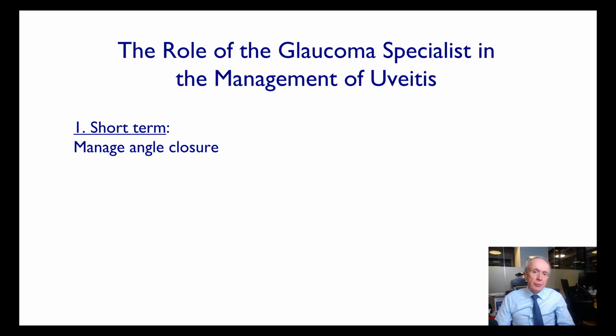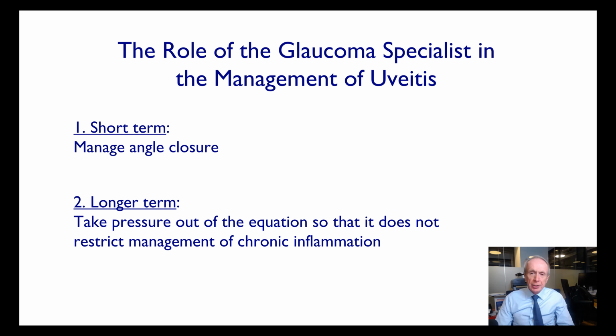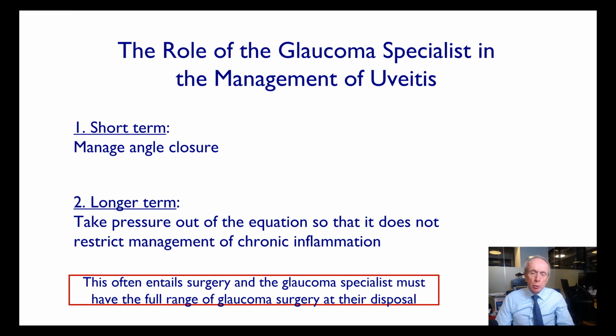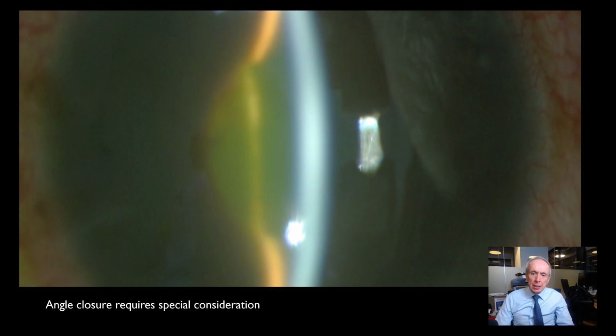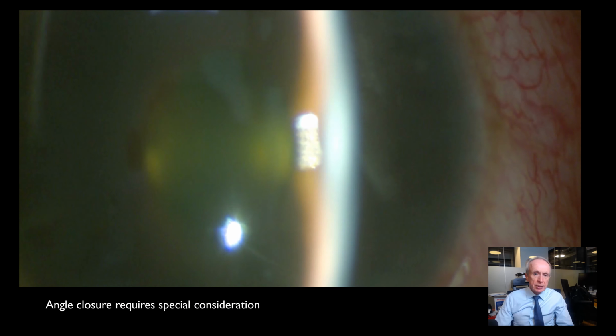The role of the glaucoma specialist in managing uveitis is to manage angle closure and to take pressure out of the equation so that the uveitis specialist can manage the inflammation properly. Surgery is often required and the glaucoma surgeon must be familiar with the full portfolio of glaucoma surgery. Angle closure requires special consideration.